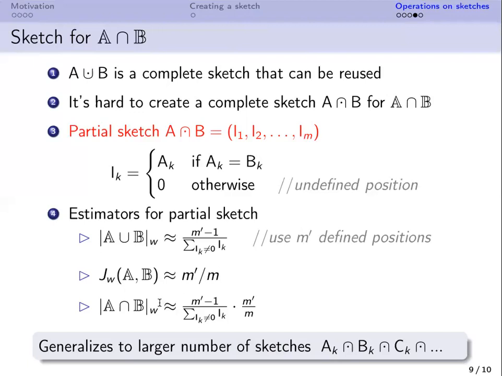To estimate weighted cardinality of the intersection, we take the product of estimates for the union and Jaccard similarity. All these estimators are shown to be unbiased. Moreover, the idea can be generalized to a larger number of sketches. Finally, let me remark that analogical results hold also for the relative complement.